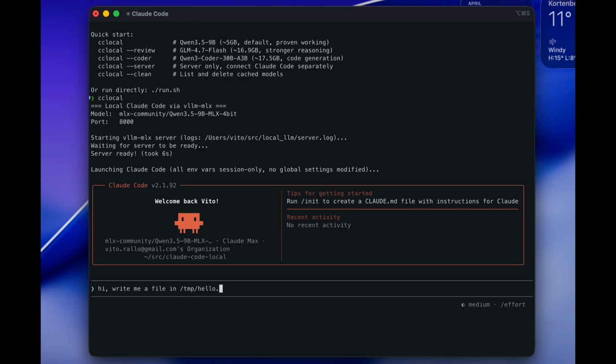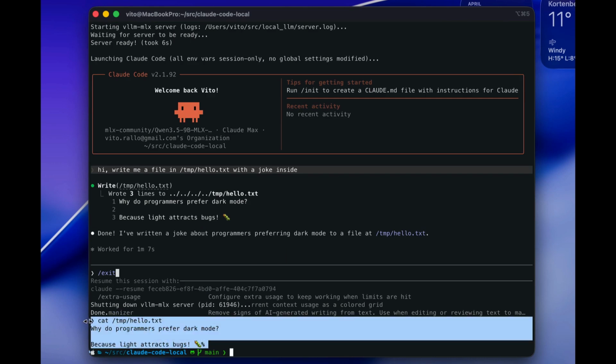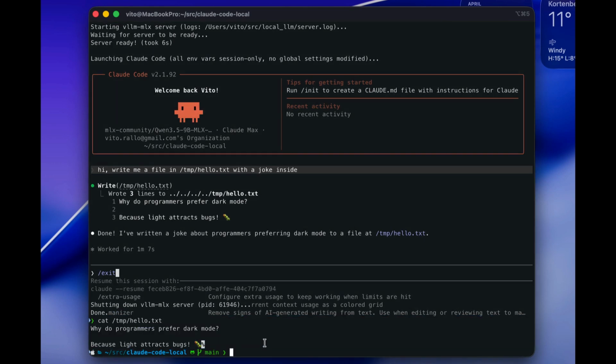Now I ask it to create a folder with a file inside. See that? It called the right tool, not text about calling the right tool, an actual tool call. The file is on disk. Let me prove it. There's the file with the joke I wanted.